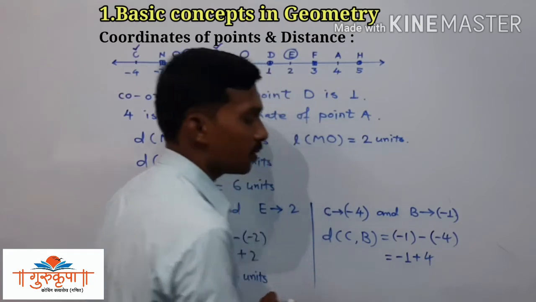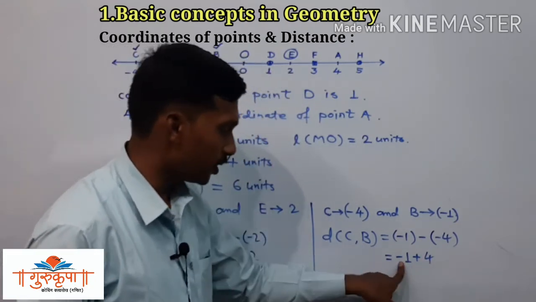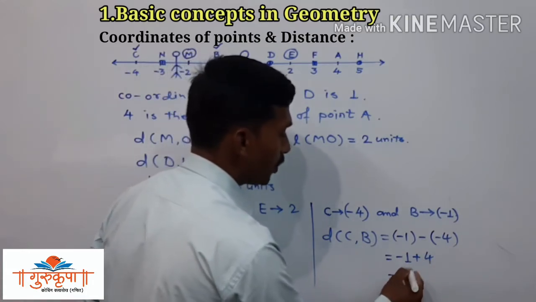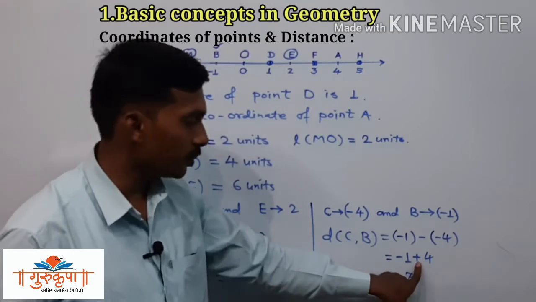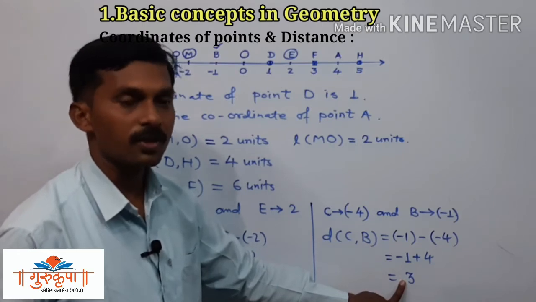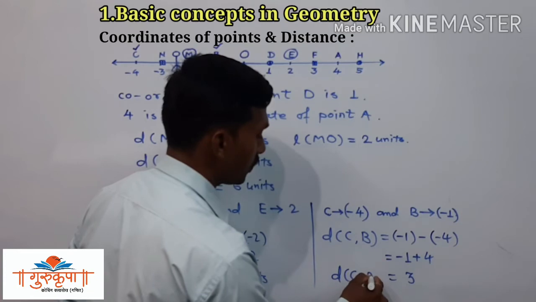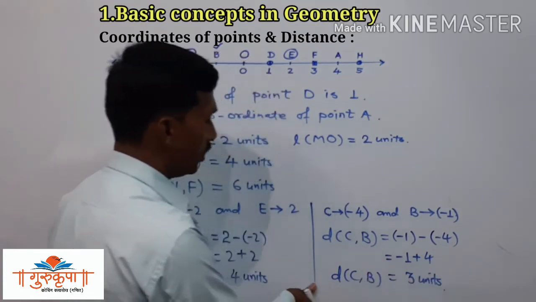This is 4. So 4 minus 1, that is 3. Since we take the subtraction, we give the sign of the bigger number to the result. The bigger number is positive, so the result is positive. So here we have distance CB is equal to 3 units.